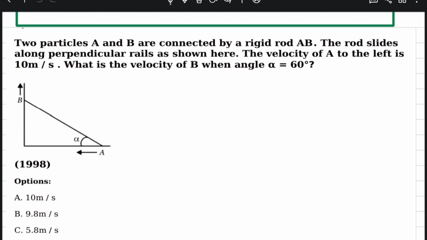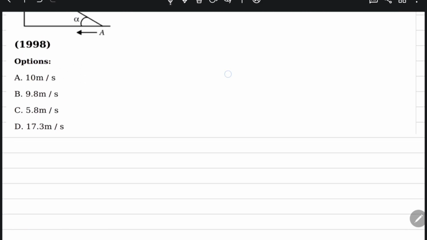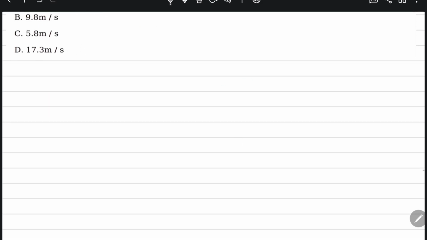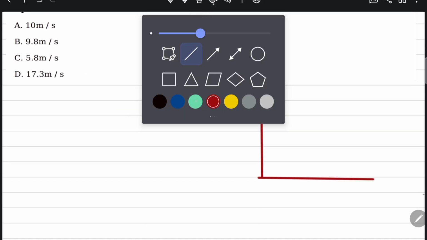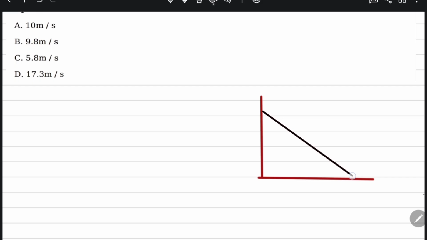Two particles A and B are connected by a rigid rod AB. It is like this condition. Two particles are connected by a rod AB.